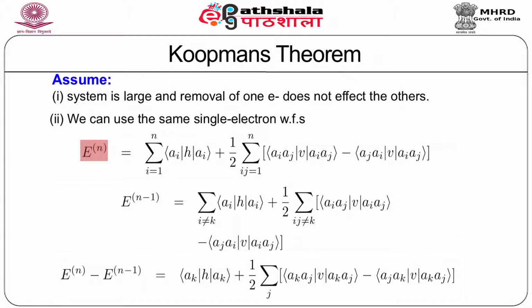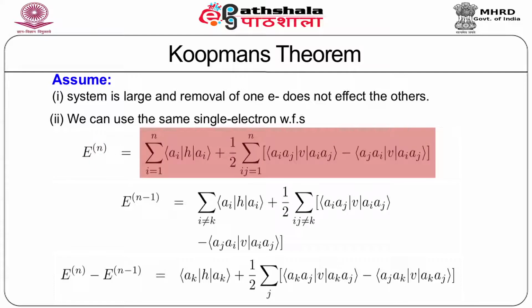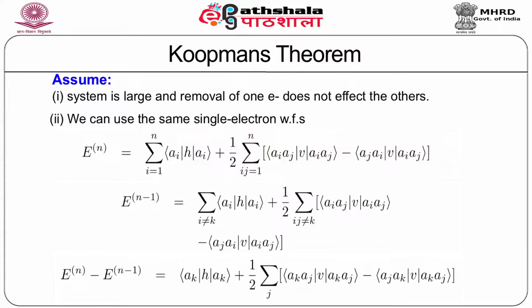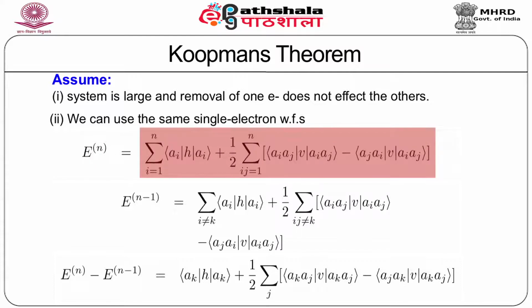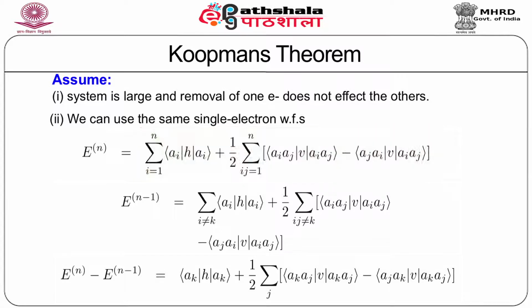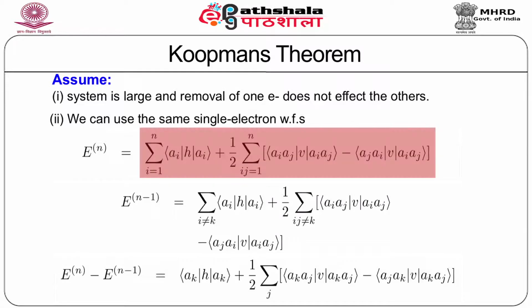Thus, we can write the energy of the n electron system, which is given by summation over i, ai H ai, plus half summation over i, j, ai aj V ai aj minus aj ai V ai aj.